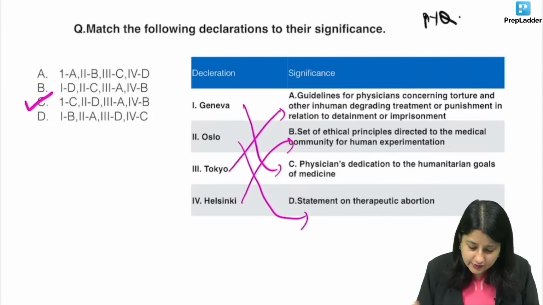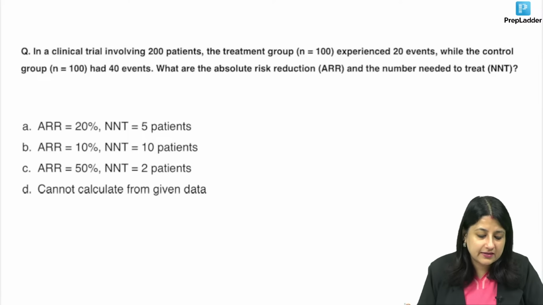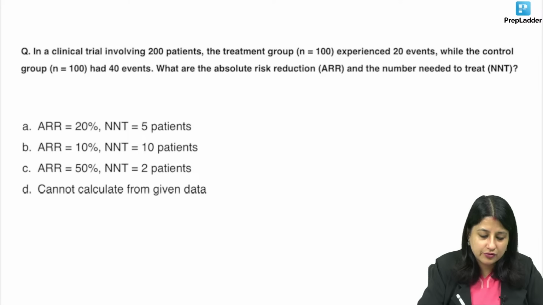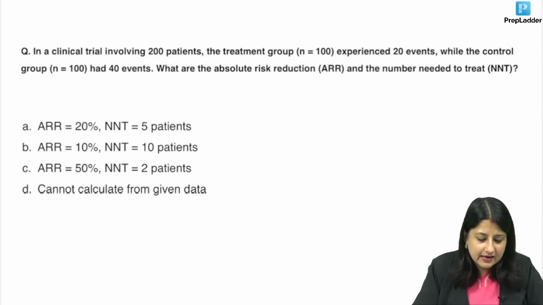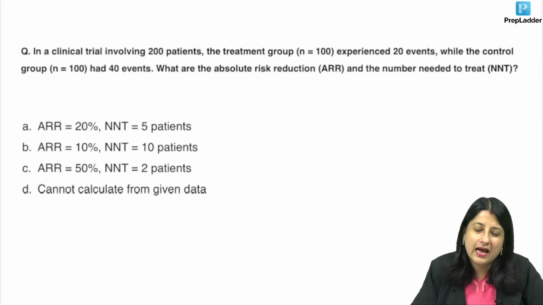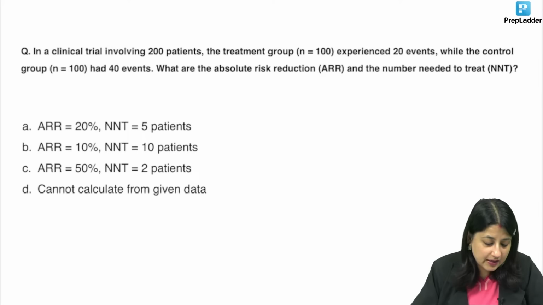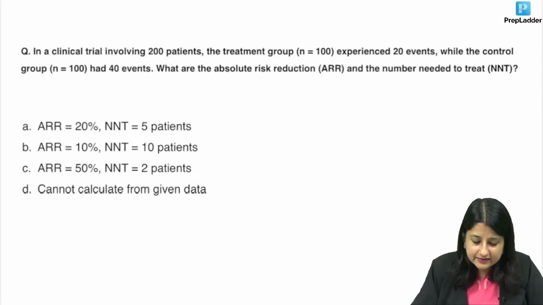Okay, moving to the next one. Again, a favorite of INI-CET exam, the calculation of absolute risk reduction and number needed to treat. Less chance of coming in FMG exams, but can come for INI-CET. And if they want to trouble, of course, then we can get it in NEET PG and FMG exams also. Let's see this. What is this?